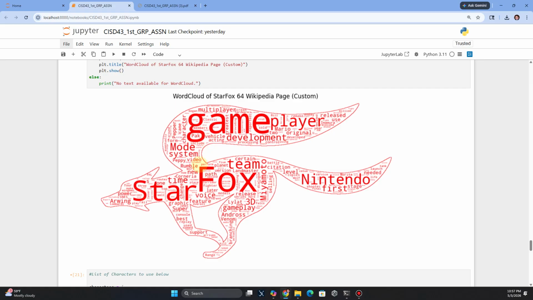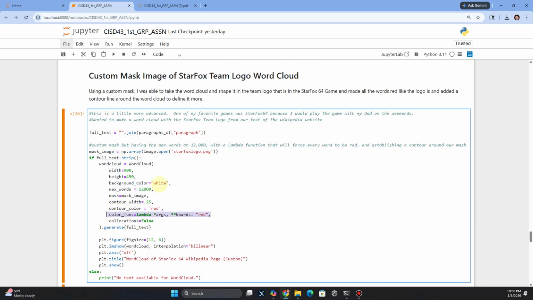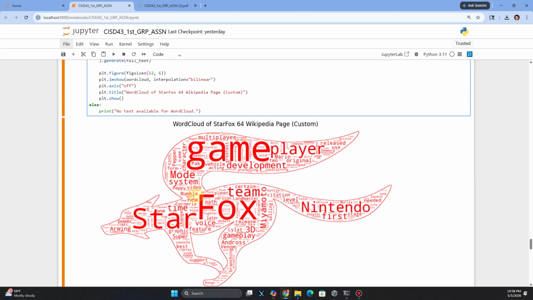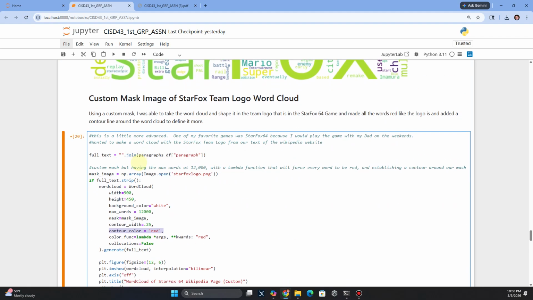So I chose to do a word cloud on this and outline it and put everything in red. Something I did here was use a lambda function for every word to be read, establishing a word count, because it was interesting how this looks great, but when you're trying to fit it in here, if you don't have enough words, it starts looking weird. So I bumped the word count higher and then ended up doing a contour shape, which was red. So the contour line. It's almost like the same one here, but a little bit different.